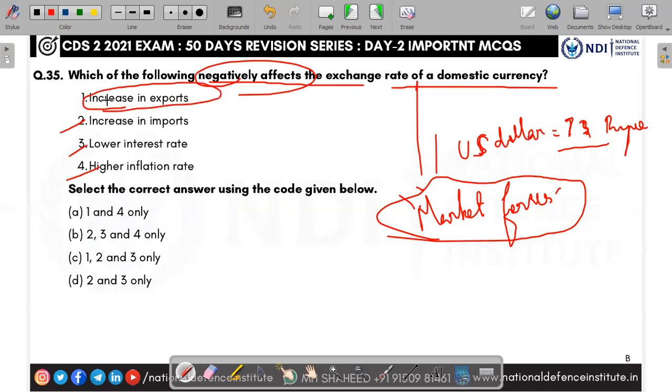Whenever Indian exports increase, there will be demand for Indian currency. Imagine India and the USA are doing this economic transaction, and people in the USA start to increase the import of Indian goods. How will they pay the Indians? By means of the Indian rupee. So they need Indian rupees to pay for the Indian goods. At that time, they will go and search for Indian rupees. Whenever the demand for the Indian rupee increases, it is called appreciation, strengthening of the currency. Whenever demand for the Indian currency decreases, it is called depreciation.